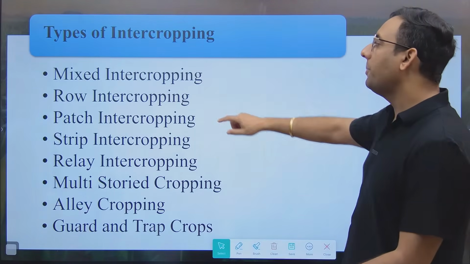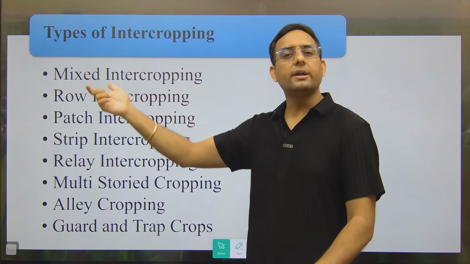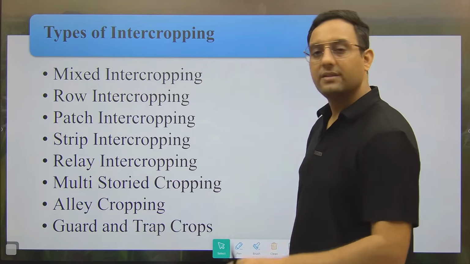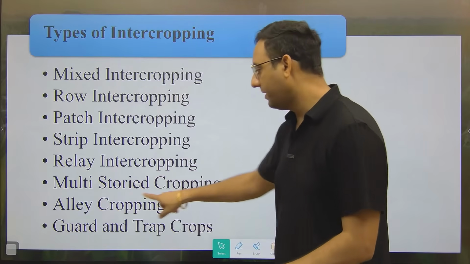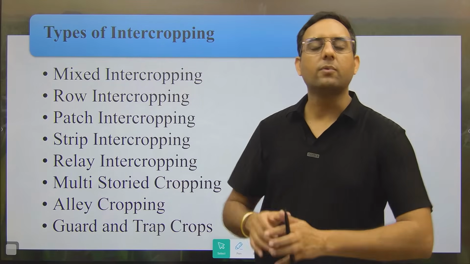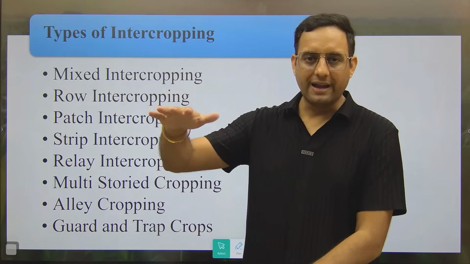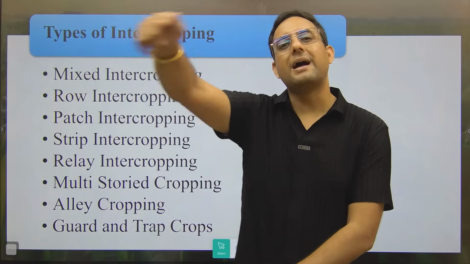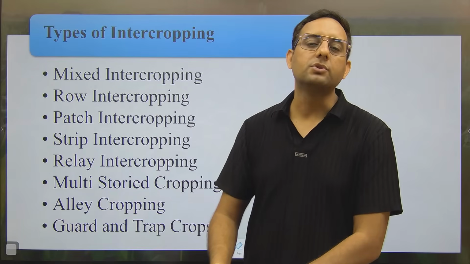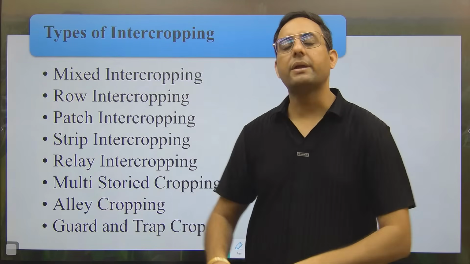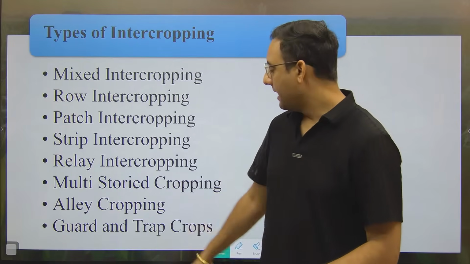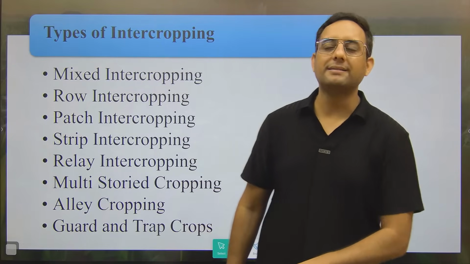But why is strip cropping part of parallel multiple cropping or intercropping? Because we are growing more than two crops at the same time. The next one is relay intercropping, already discussed, multi-story discussed, and the last one is guard and trap crop. Guard crop means if a crop has more height and is strong, it will be planted around the main crop, so it is protecting the main crop. That crop which surrounds and protects the main crop is known as guard crop. And in the case of trap crop, I have a suitable example for you.